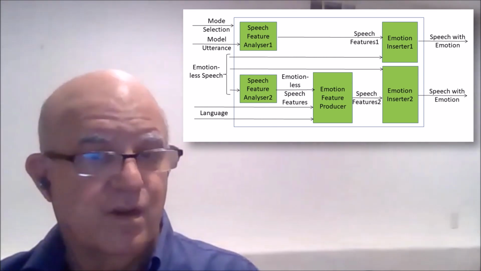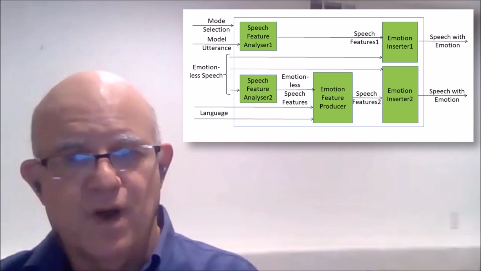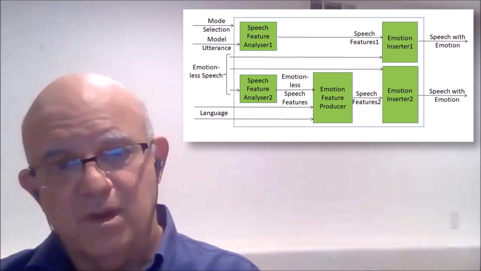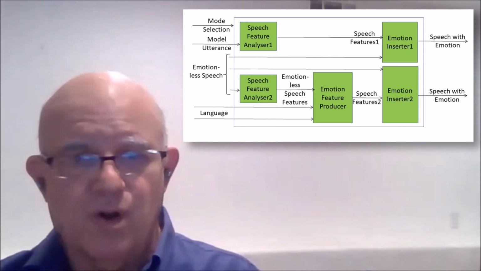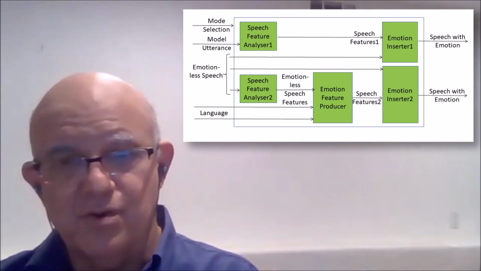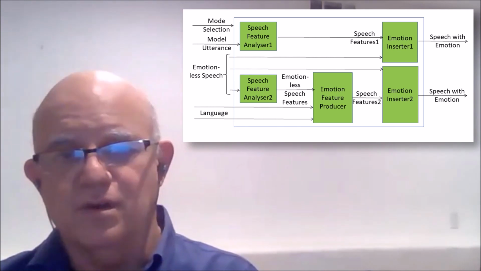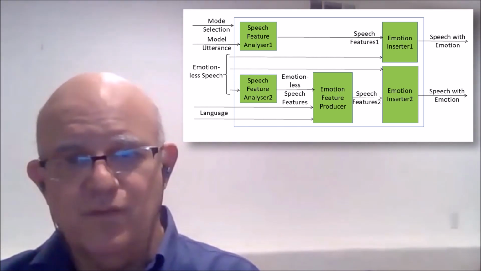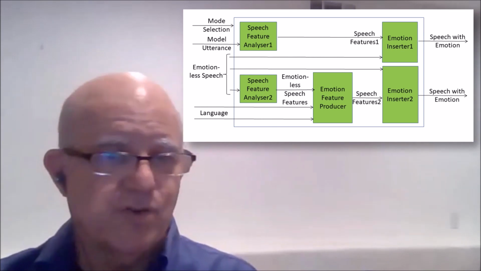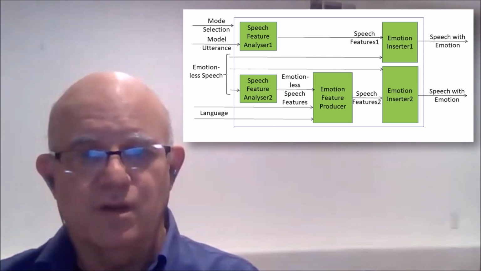So for anger, the features would include prosodic ones, like increased volume and changed rhythm, but also other speech features like vocal tension and so on. The emotion feature producer returns these features to an emotion inserter module, which combines them with features coming from analysis of the emotionless speech segment to yield a more expressive result.